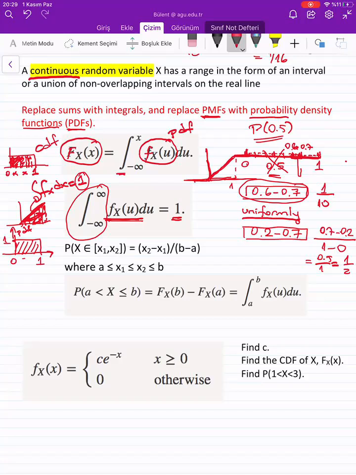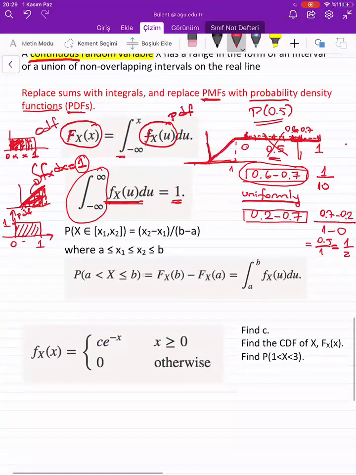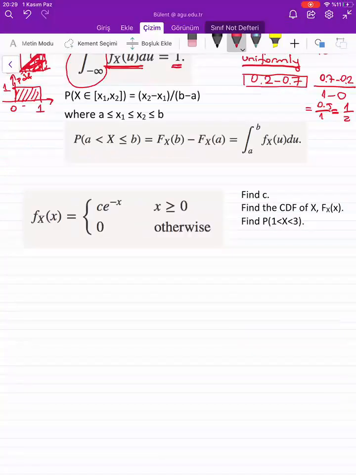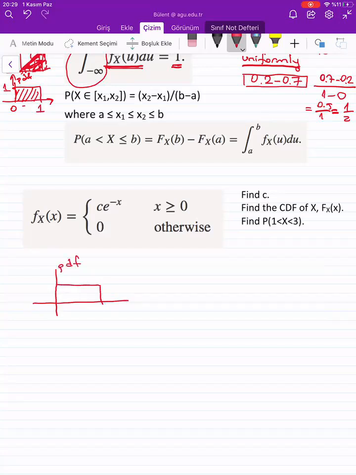So let me explain this once more here, and I will draw it here. Arkadaşlar, for example, if I have such a PDF function, okay, this is my x, it is between 0 and 1, and this is 1 because the area here should be equal to 1, okay?